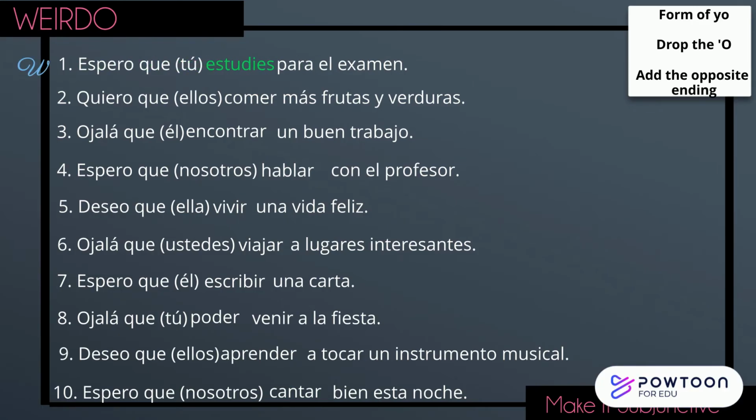Number 2, the yo form of comer is como. The opposite ending is an a, which gives us coma, and then we need to make sure it matches the subject. The answer is coman.